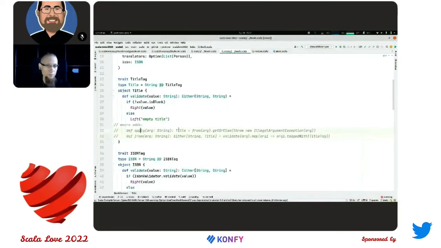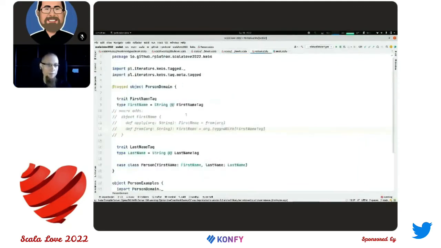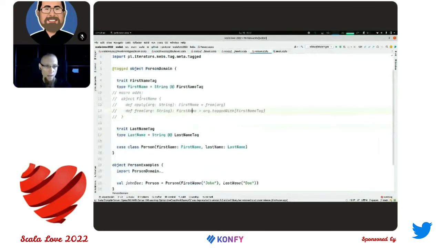The apply method returns the direct type, so if the validation fails, it will raise an illegal argument exception, and the from method returns Either. If the validation were not defined, the macro would add the whole companion object with apply and from methods returning the direct type, as you can see here.